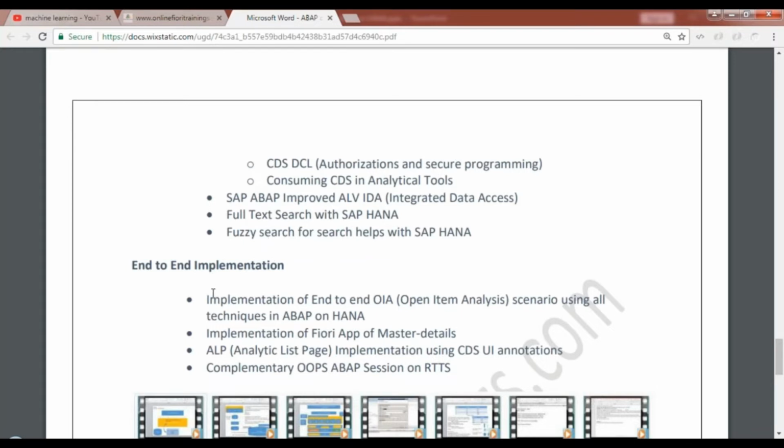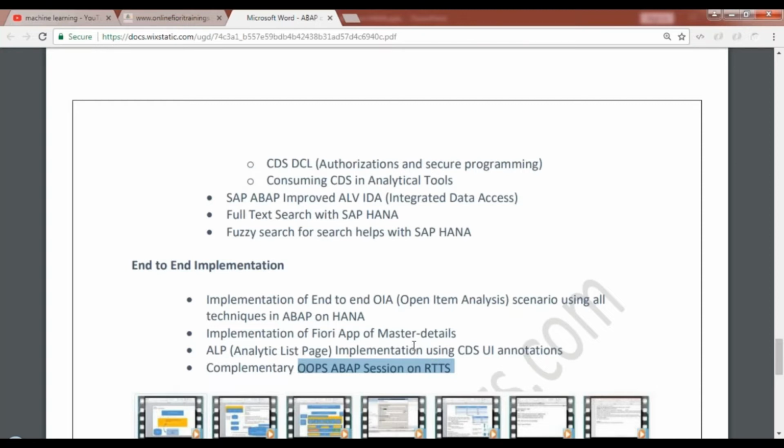And finally, an end-to-end implementation of an open item analysis scenario using SAP ABAP on HANA techniques, and then also implementing a Fiori master detail application. And finally, an analytical list page application implementation using CDS UI annotations. And then I will also offer the complimentary OOPS ABAP session for runtime type services in SAP ABAP.